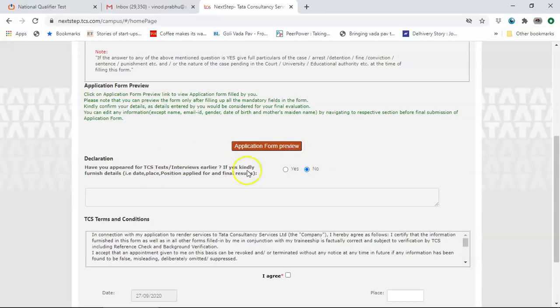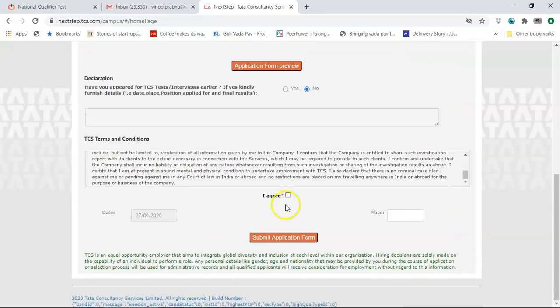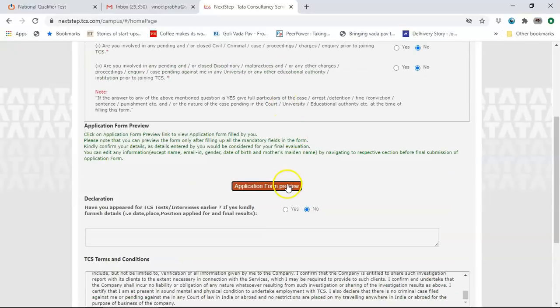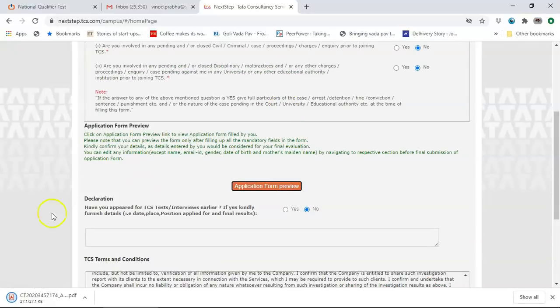You can preview the application form. Read the TCS terms and conditions here. Click on agree. Place is Bengaluru. You can preview the application form. Click on that, see it, verify whether all of those details are correct. You will get the form that is downloaded here. Click on that.